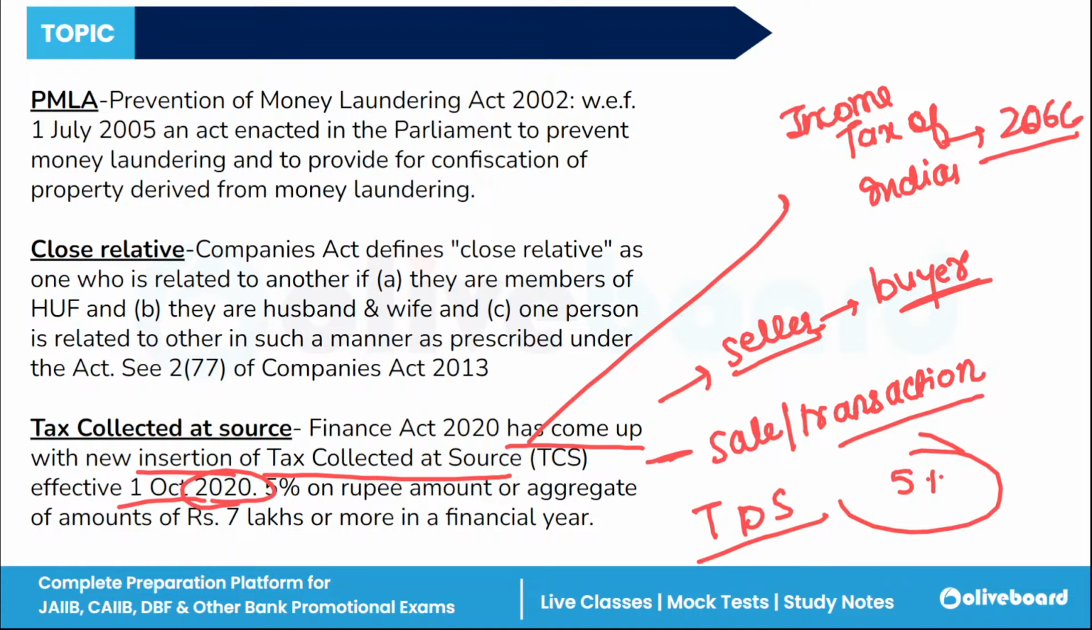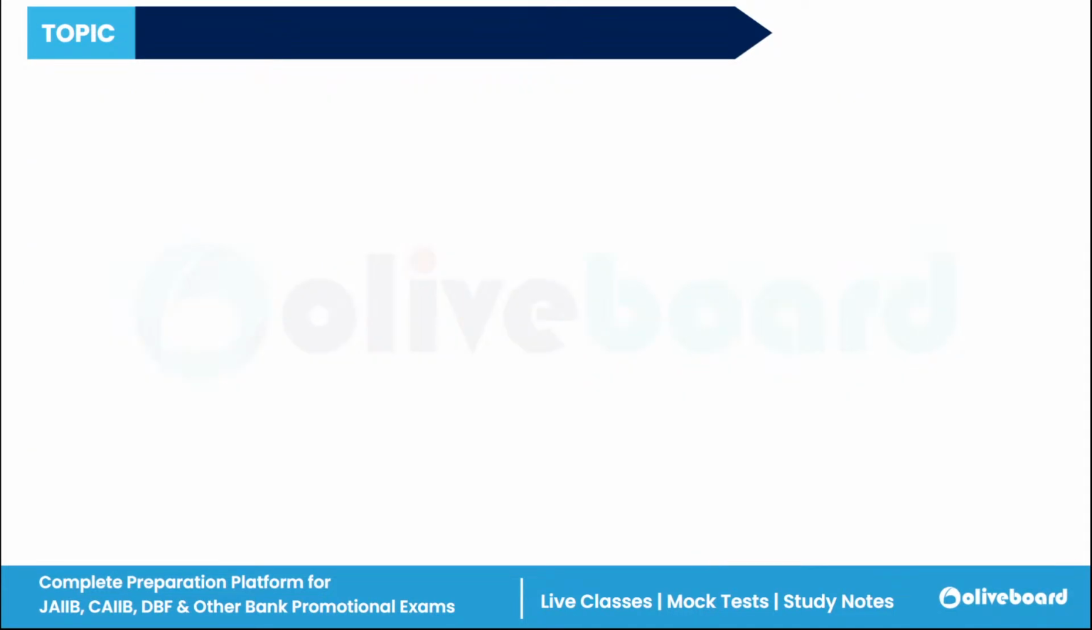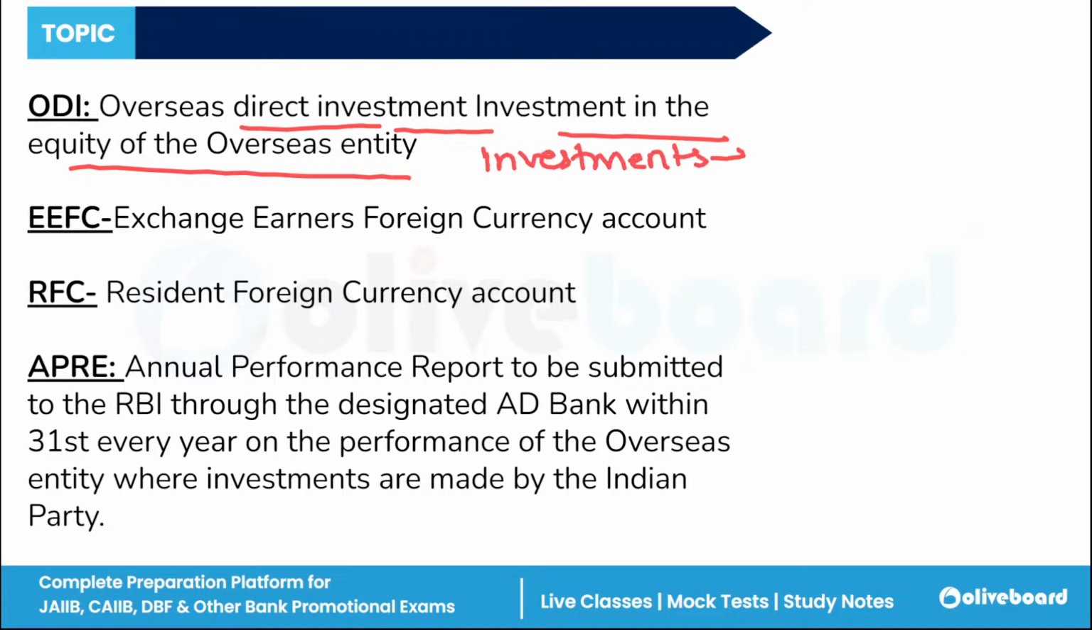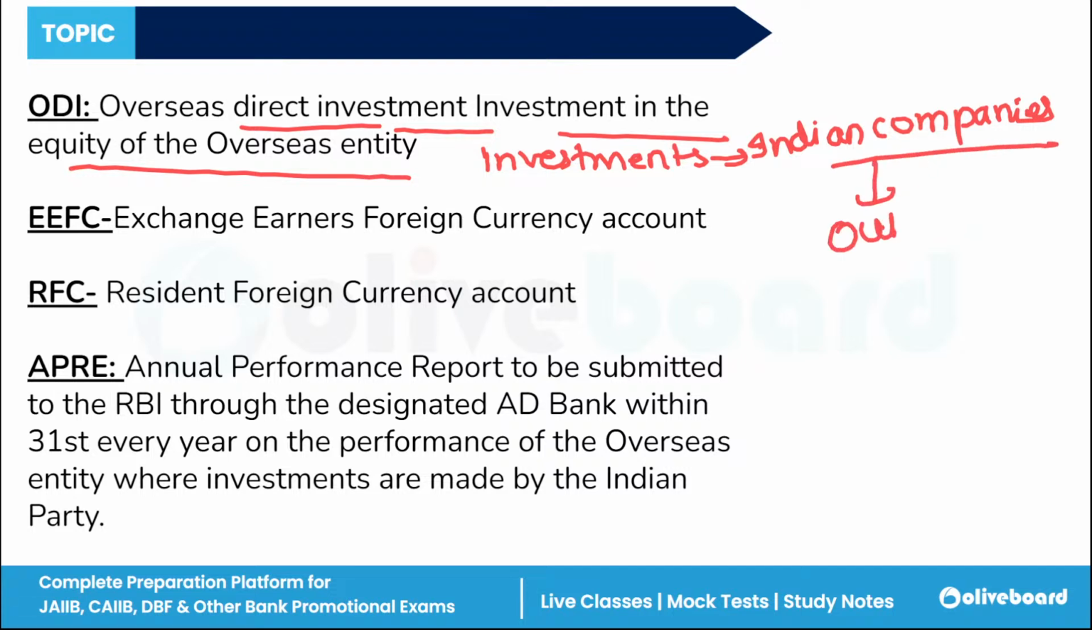Then the next one is ODI. What is the meaning of ODI? Overseas direct investment: investment in the equity of an overseas entity. Basically, it refers to investment made by Indian companies in business activities or entities that are located outside India.